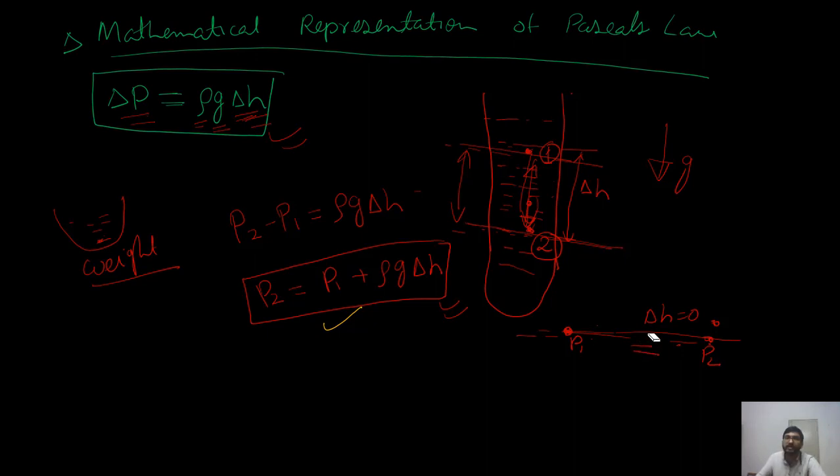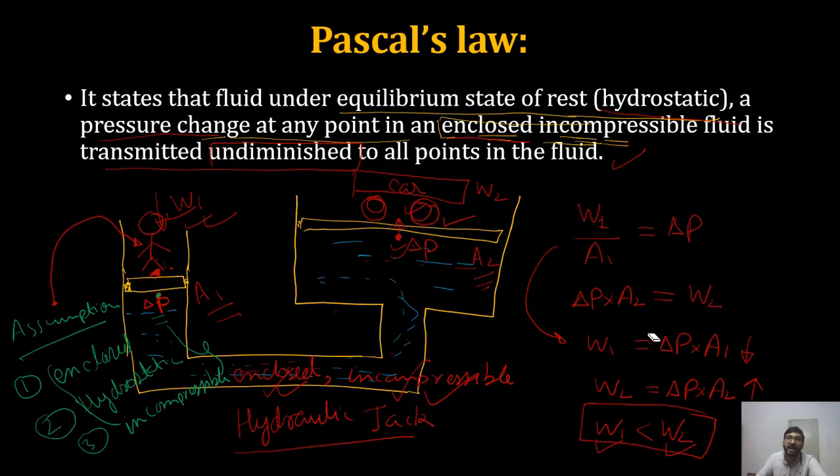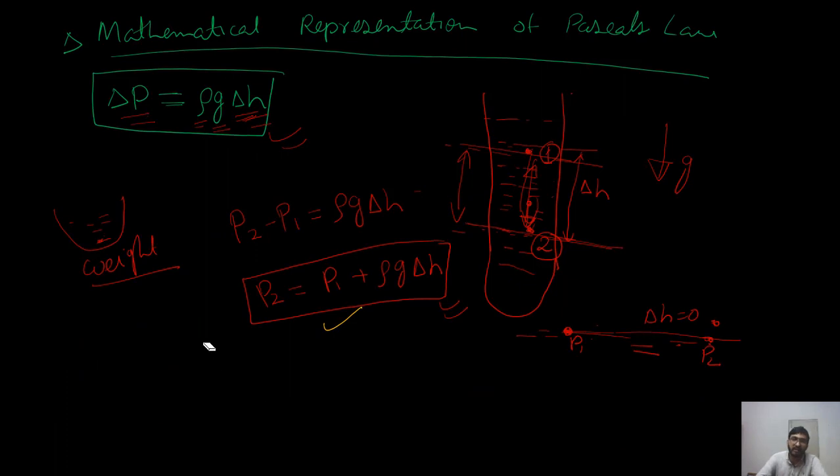So in a hydrostatic condition where the fluid is incompressible, and what are the assumptions? Incompressible, hydrostatic, and the fluid is enclosed. Then in the horizontal direction, the pressure will be constant. The pressure will vary only in the vertical direction. Why? Because the acceleration due to gravity is downward, and that is the only acceleration that will create the pressure difference due to the weight of the fluid.